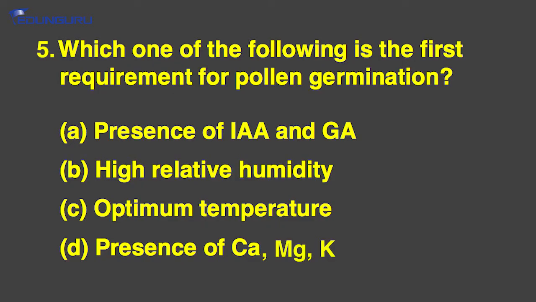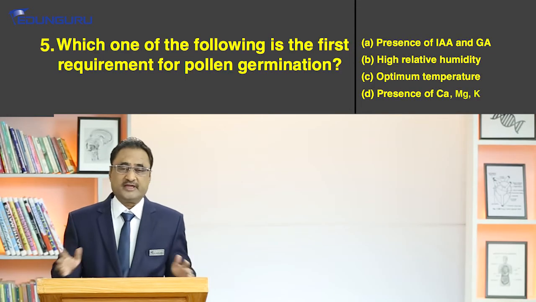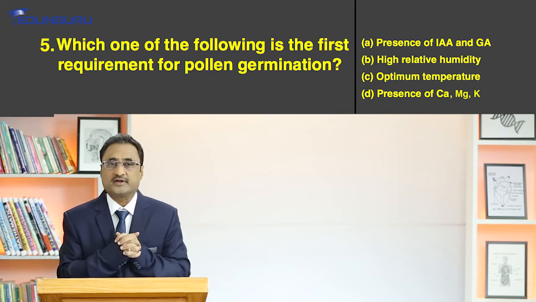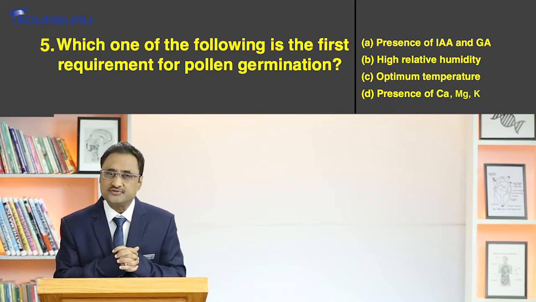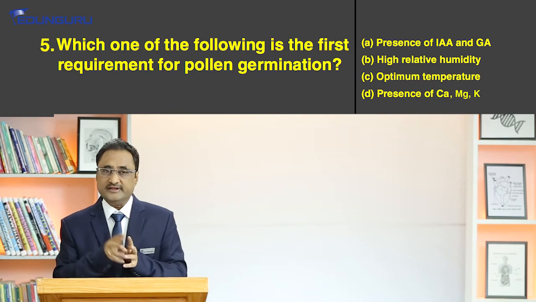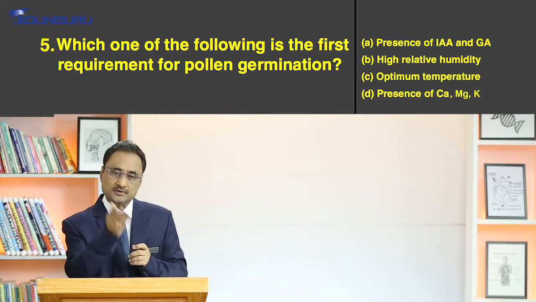Let's talk about question number 5, which is the first requirement for pollen germination. Option A, presence of indole acetic acid and gibberellin. Option B, high relative humidity. Option C, optimum temperature. Option D, presence of calcium, magnesium and potassium. Now once again, let's try to understand the sequence of events which leads to germination of the pollen grains on the stigma.